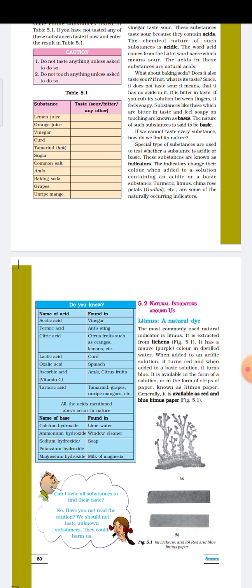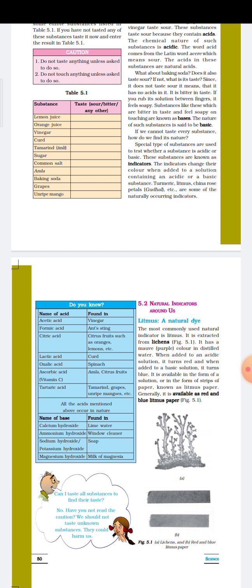What happens when an indicator is added to an acidic medium, and what happens when it is added to a basic solution, we have to learn separately. Before that, you have to go through the properties of acids and bases. What are the different properties shown by acids and bases?